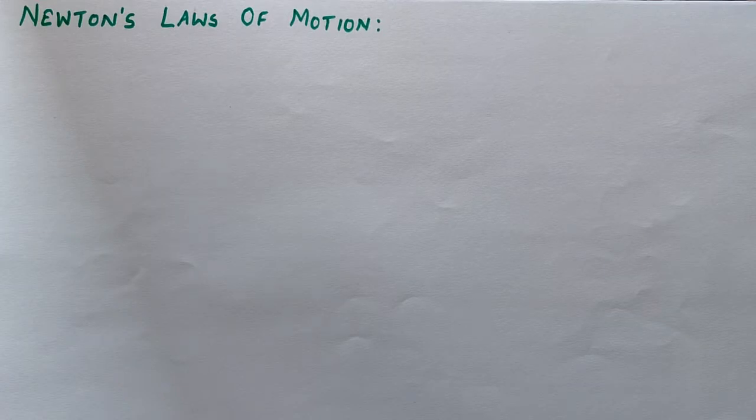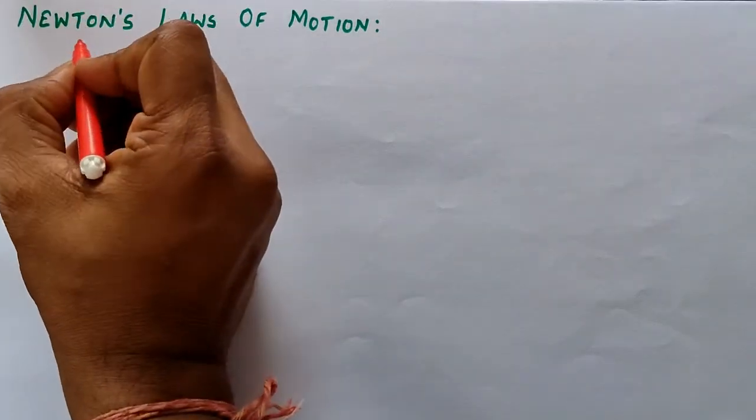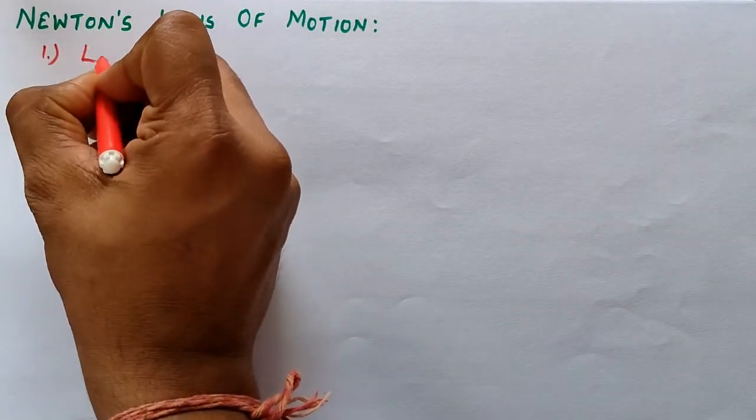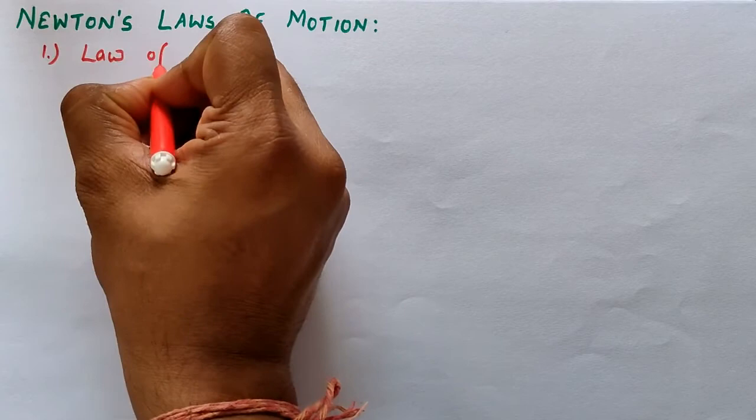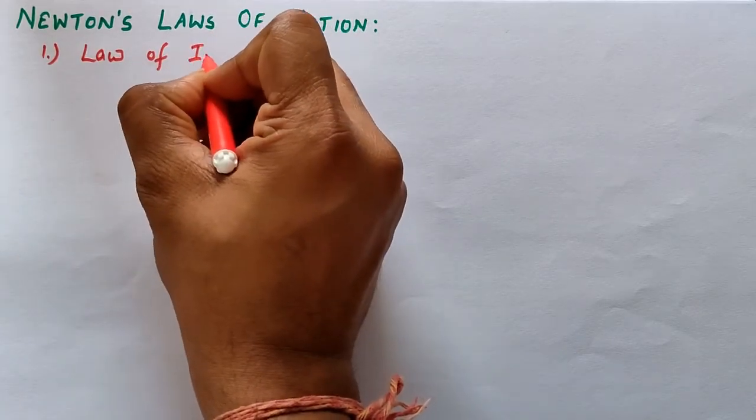In this video we will study Newton's laws of motion. There are basically three laws. The first one is the law of inertia, or Newton's first law of motion.